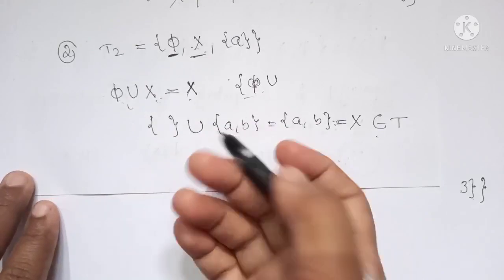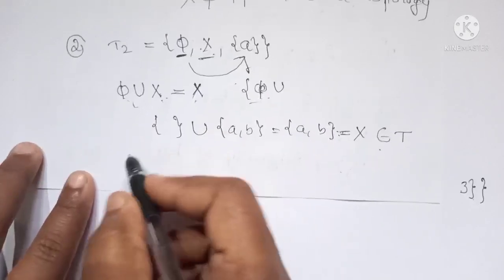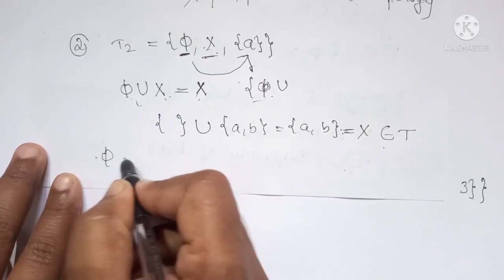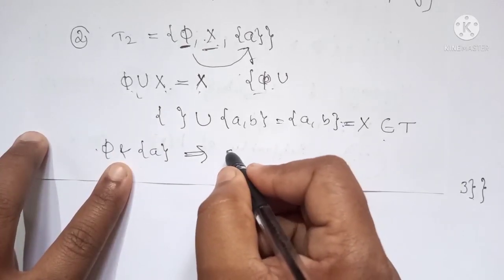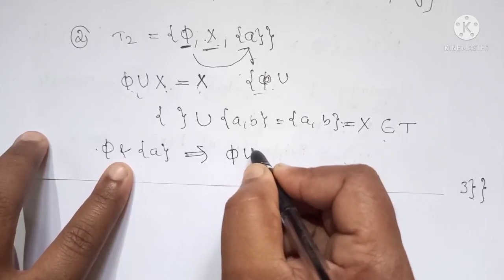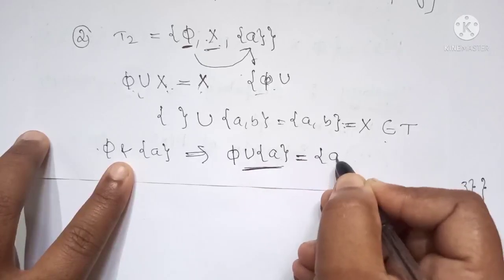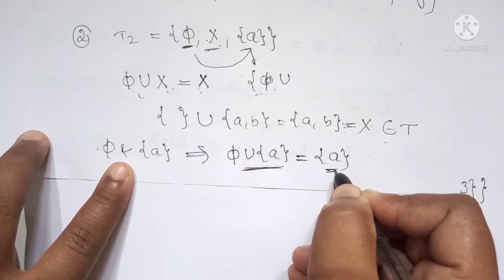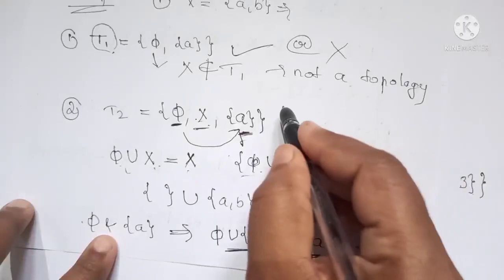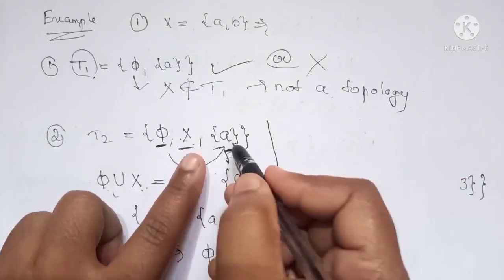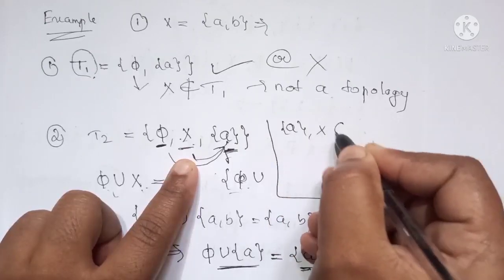Now we consider another combination of the union of members, that is the two members phi and A. Let us consider their union. The null set union A is again the same set A, which belongs to T. You can observe that it belongs to T. Now we consider another combination, A and X. Let us consider A and X belonging to T.